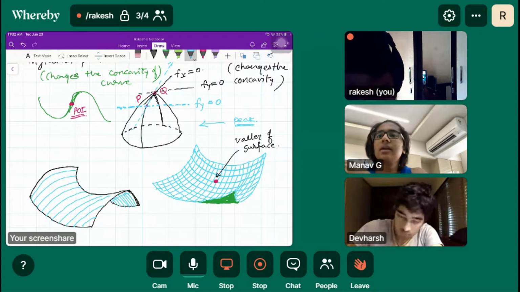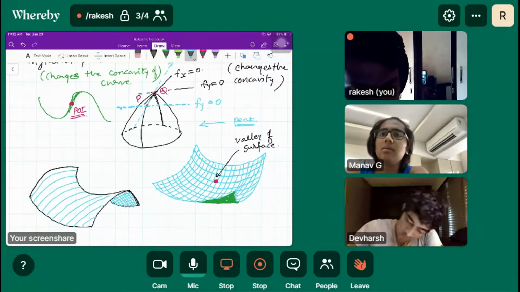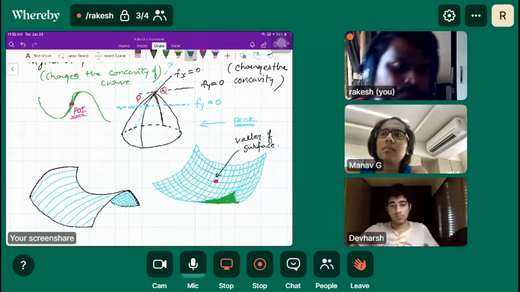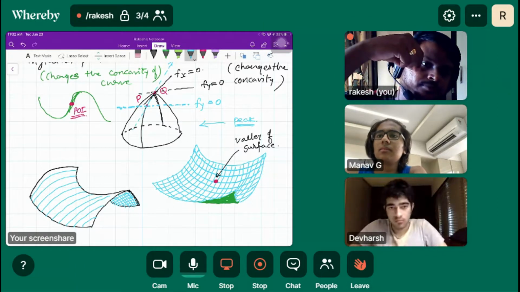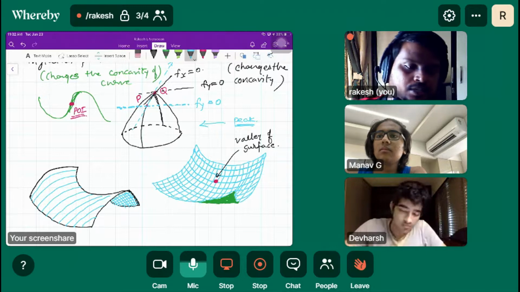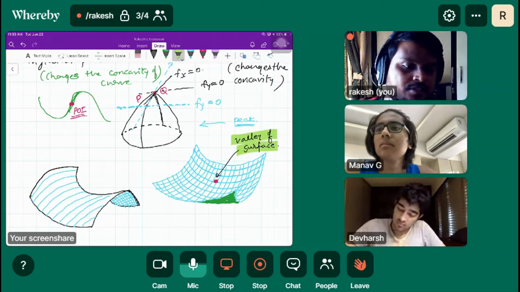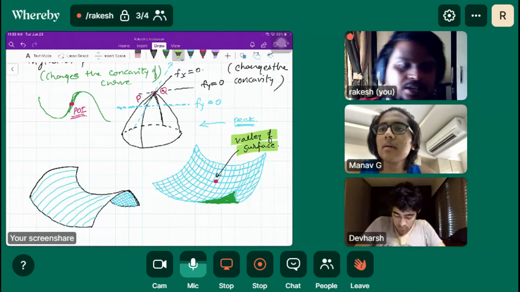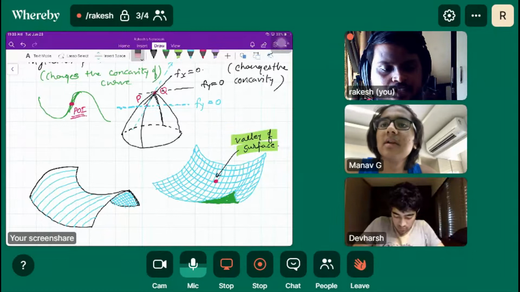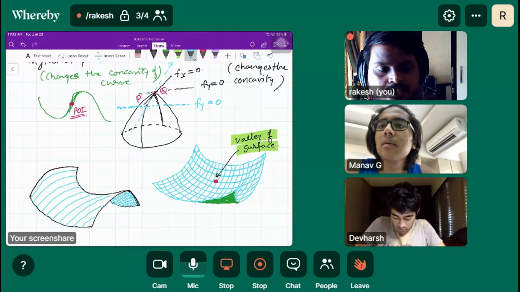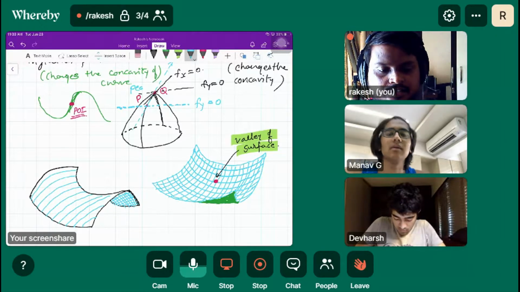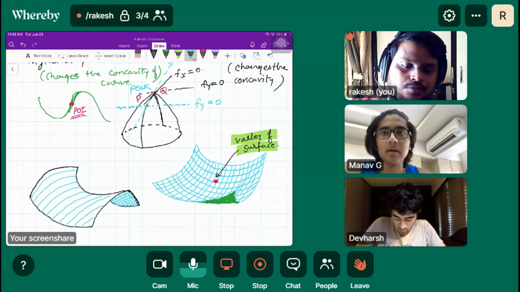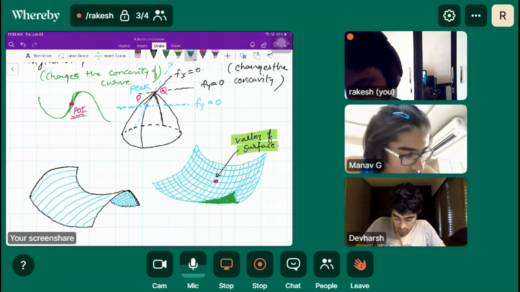So that value in the peak, where is the arrow pointing to? The point. You're asking about the value of the surface? No, above that. The peak. Okay, not like that. This shows the peak basically. The peak is here itself. That diagram shows the peak basically.